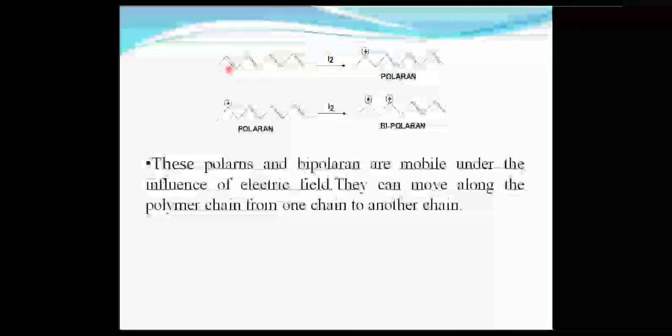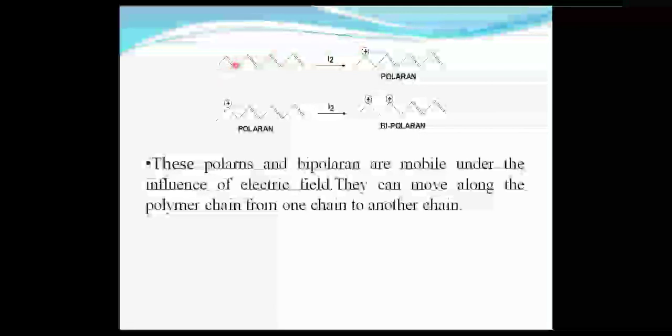Most polymers are known to be saturated. Polythene is saturated, polyvinyl chloride is saturated, polystyrene is saturated. But polyacetylene is unsaturated. Polyacetylene contains a conjugated double bond system. When it is treated with iodine followed by thermal conditions, what will happen?